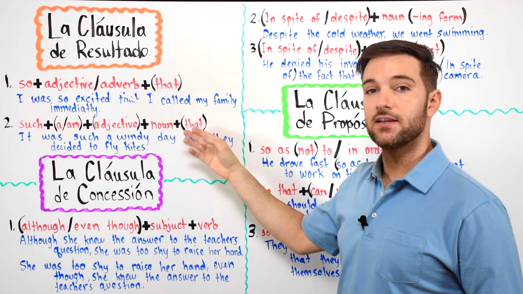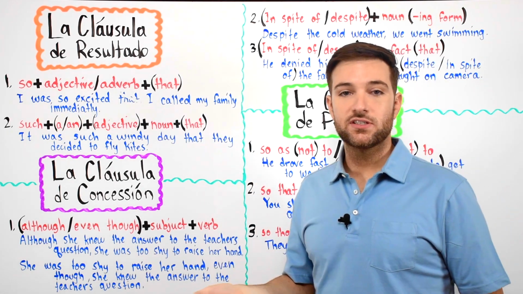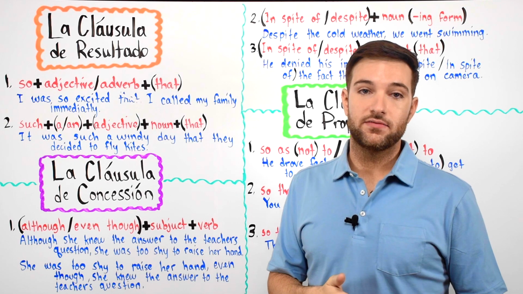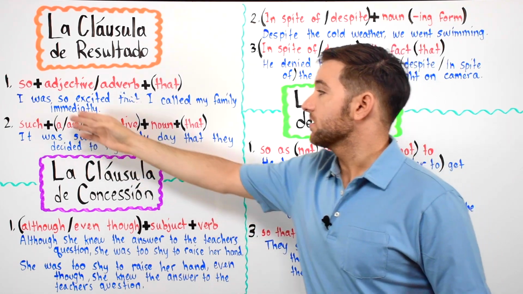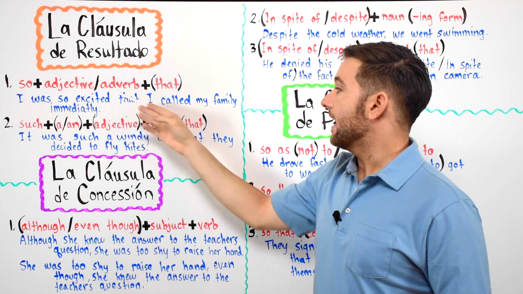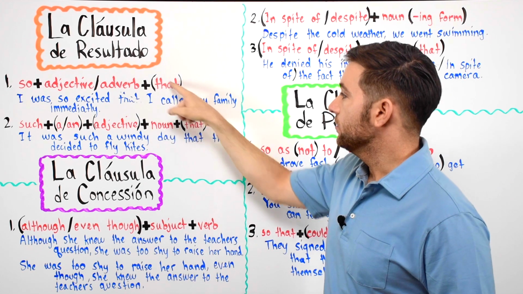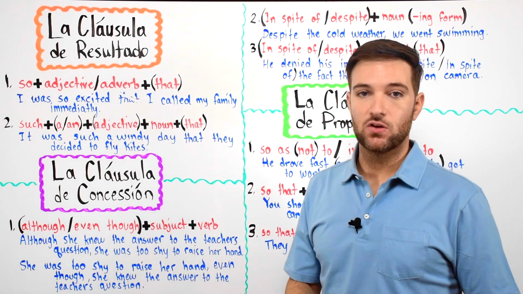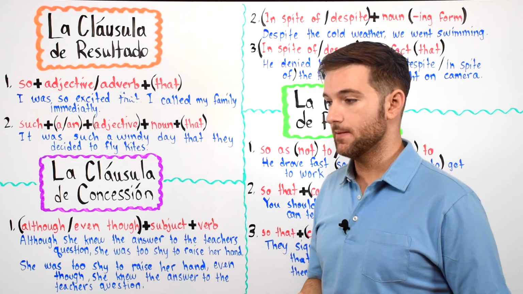Like I said in English, mientras decimos nuestra cláusula. Como, it was such a windy day, they decided to fly kites. I was so excited, I called my family immediately. So, you don't have to use that. We omit it. Omitir, to omit.